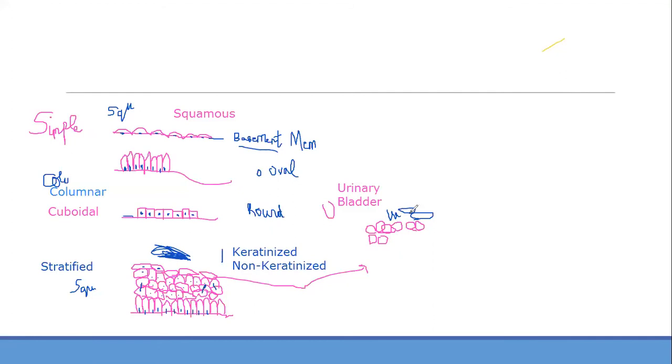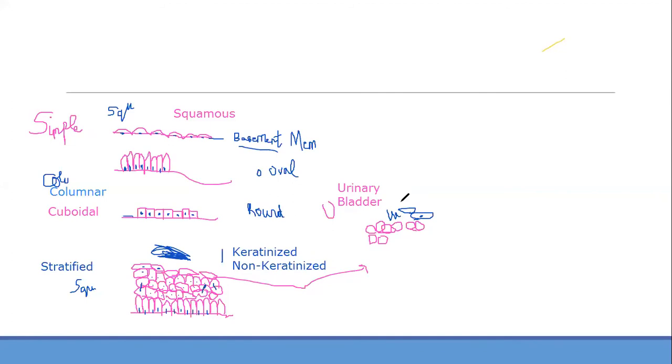There is no place, so it gets squeezed, or these cells on top get squeezed. So if the urine is full in the urinary bladder, the top layer will become like squamous. And if the urinary bladder is empty, the cells will be rounded. Now you know why the name is transitional epithelium, because it keeps changing according to the content of the urine.